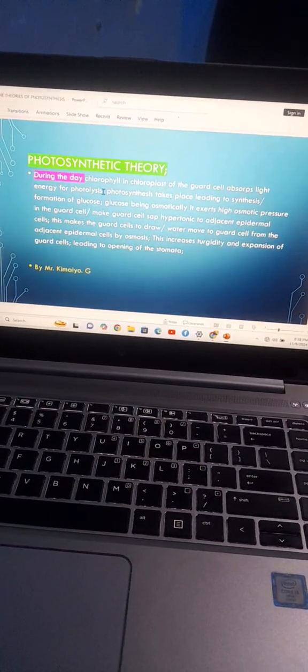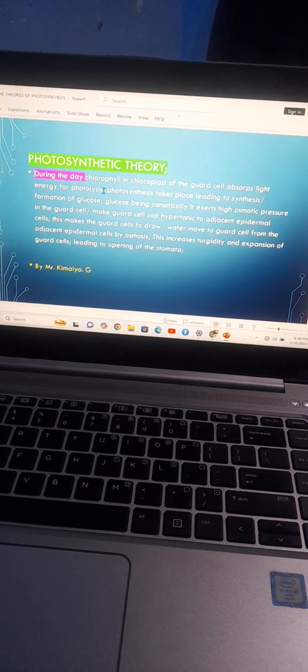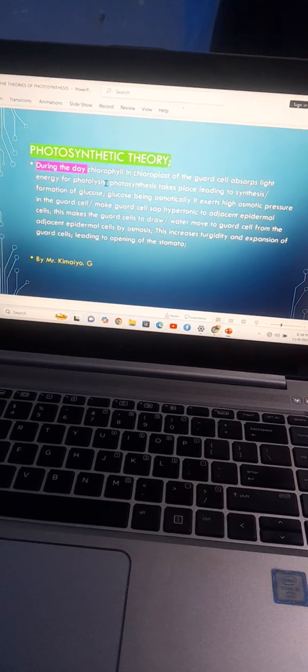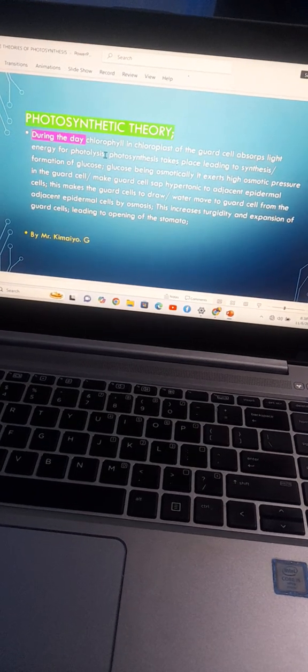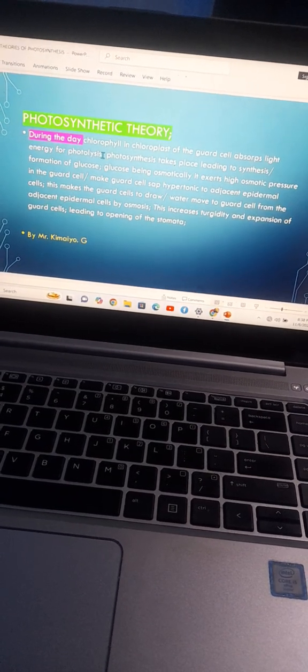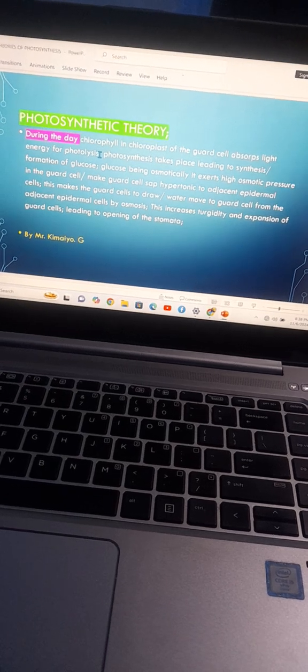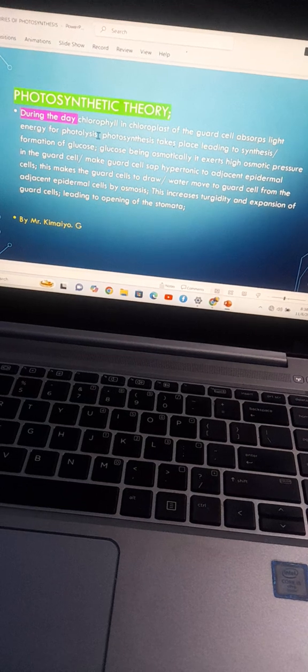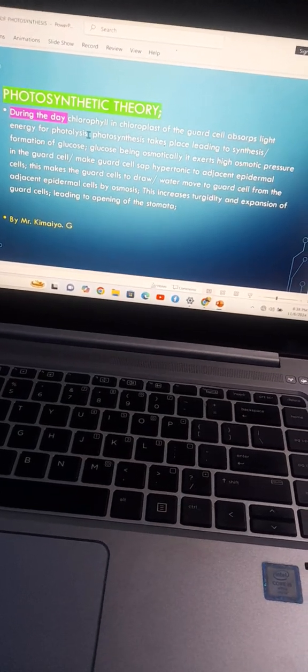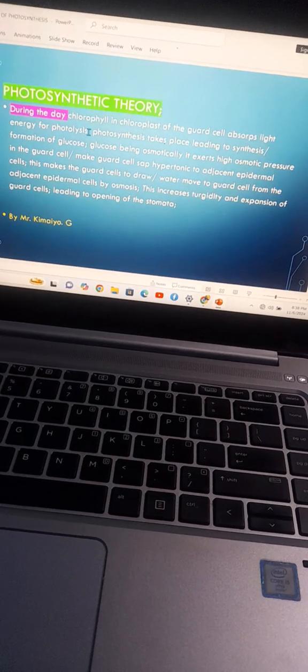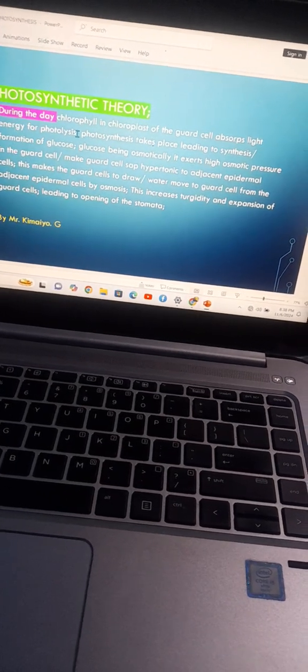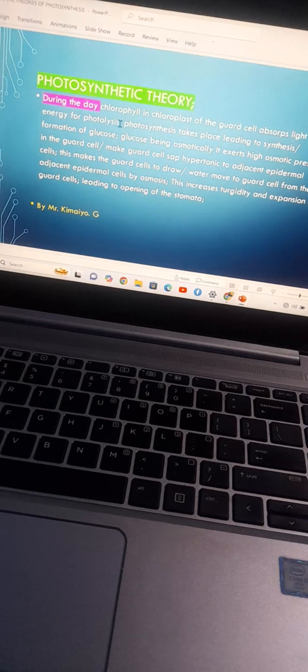When glucose is formed, you know that glucose is osmotically active. It will exert high osmotic pressure in the guard cell, and it will draw water from the adjacent epidermal cells by the process of osmosis. Because of this, the guard cell becomes turgid, and because of the turgidity, it leads to the expansion of the guard cells, leading to the opening of the stomata. That happens during the day.